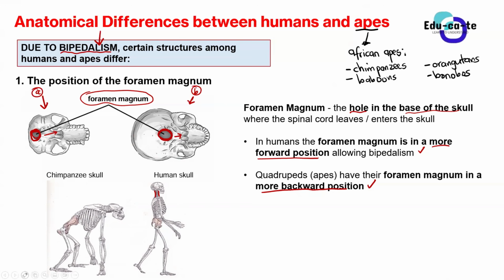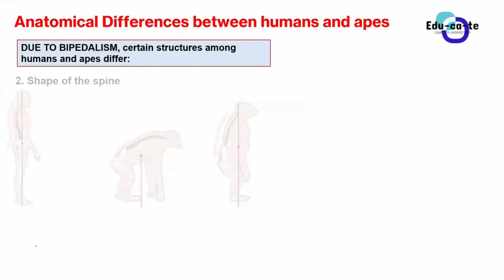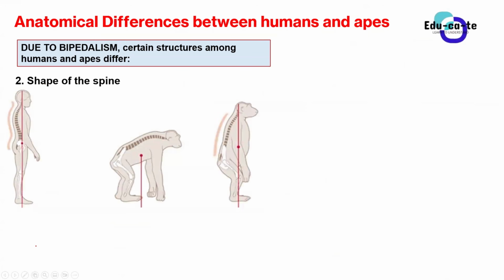So yes, we can say that humans and chimpanzees are similar, but at the end of the day, there are differences, such as the fact that the foramen magnum is in different positions. Those are anatomical differences, the differences in the structures of those two bodies. All right. So now let's look at another difference due to bipedalism, the shape of the spine.